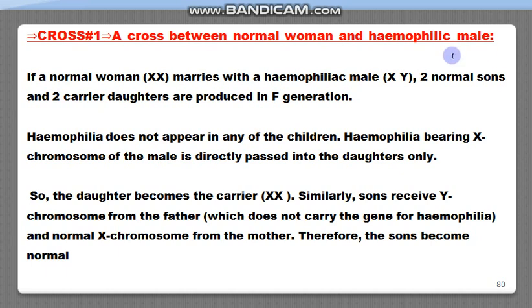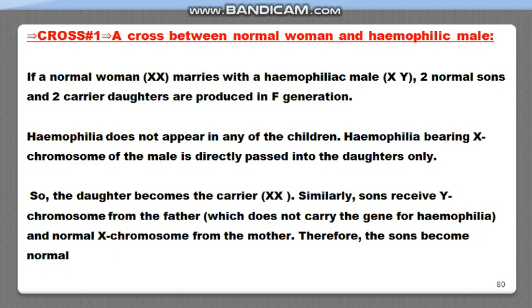A normal woman has XX chromosomes as sex chromosomes, and if she marries a hemophilic male, that is male XY, then 2 normal sons and 2 carrier daughters are produced in the F1 generation, means in the next generation.